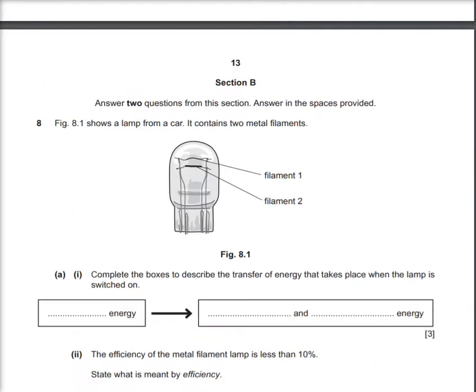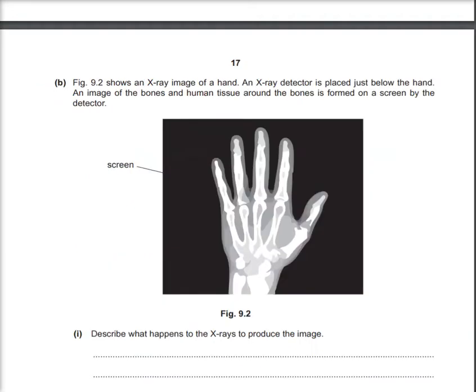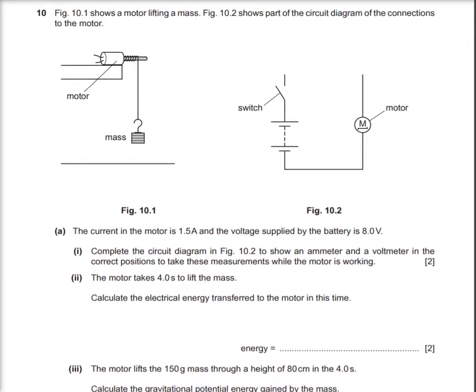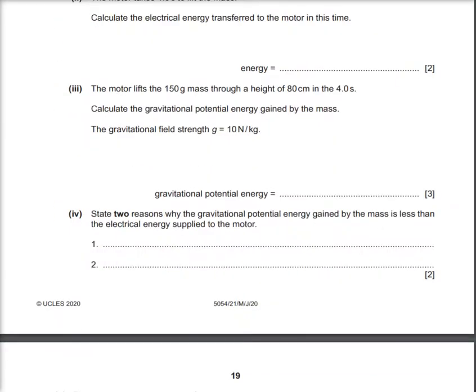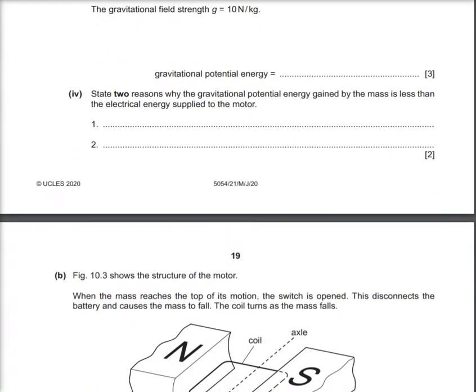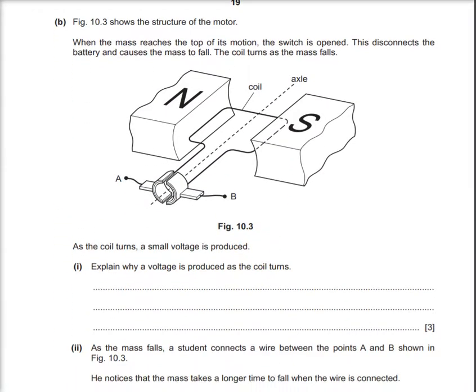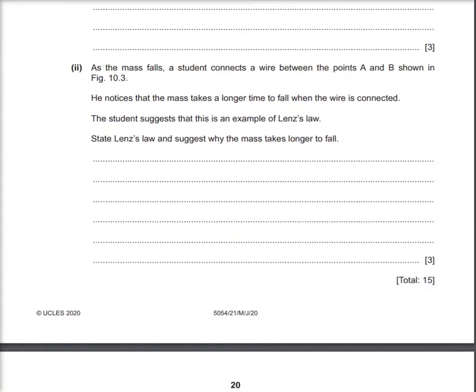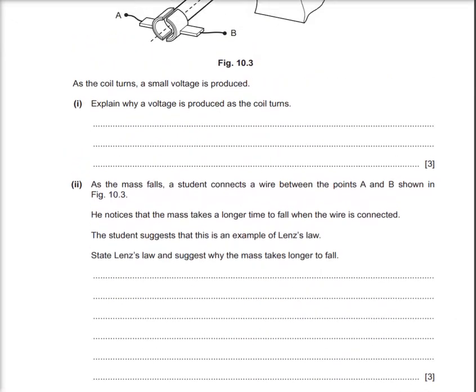And then we have question number 10. This is the question. Okay, circuit diagram, connections to the motor, ammeter, gravitational potential energy. And because of part B especially, write the coils and everything, you should be familiar with it. Alternating current. Okay, so these are the two questions.